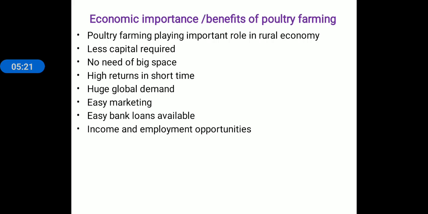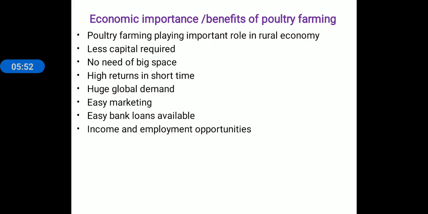Now the second importance is that it requires less capital, means it requires less investment. Next point is no need of big space. Means if we are starting as a small scale business, it does not require a large space. But if we are starting commercially, it requires big space.